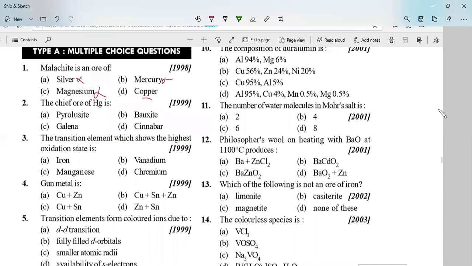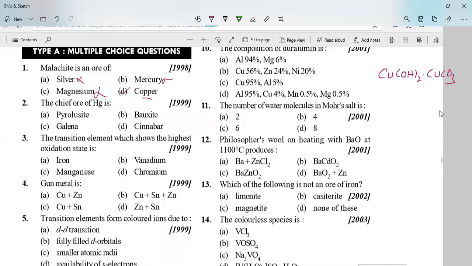So here, if you see this malachite, it has the formula copper hydroxide and copper carbonate, right? So this is the option. The correct option is D.